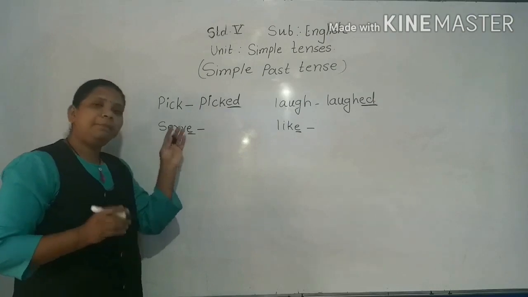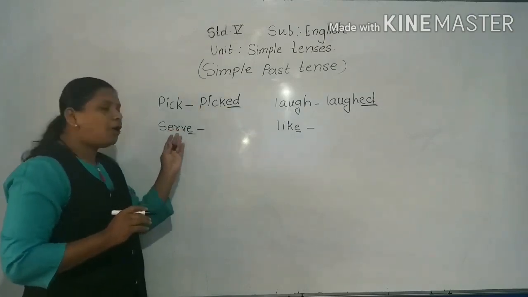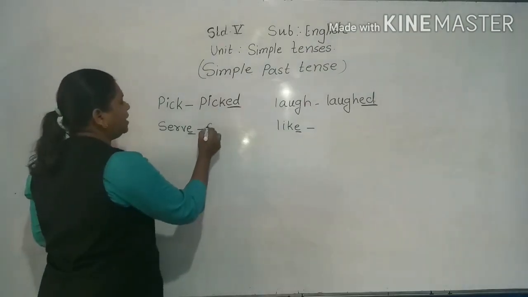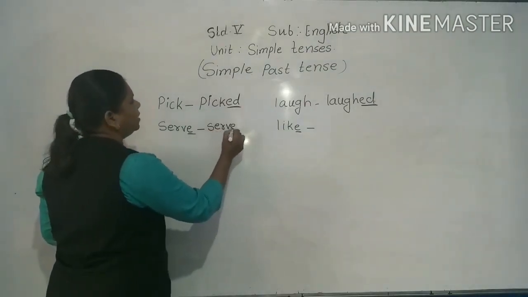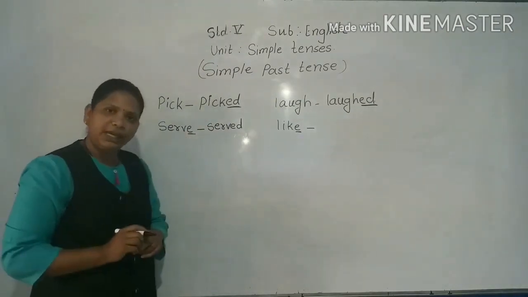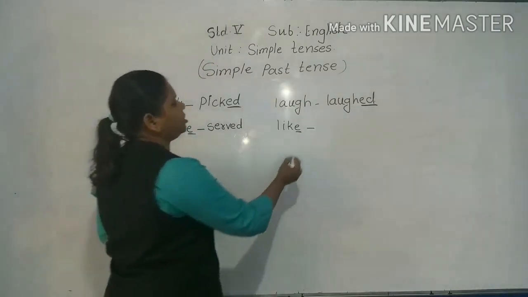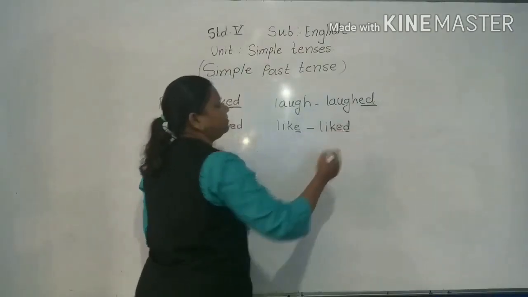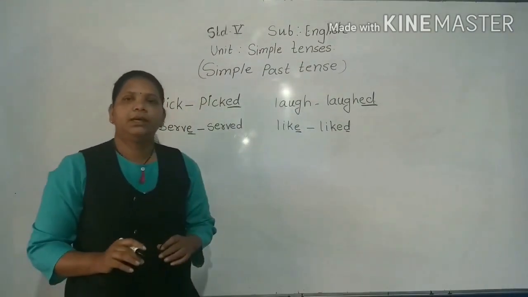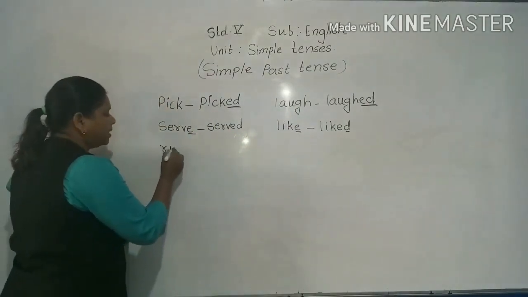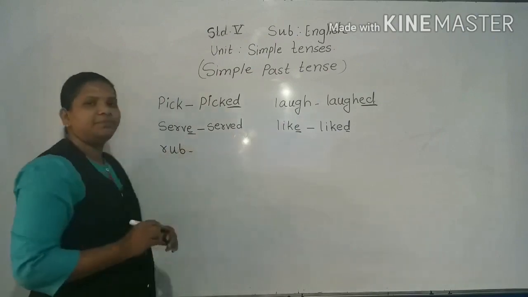So to form the simple past, to form the past form of the verb, we just add here d, only d, because e has been already given. Like also, the same, only d.